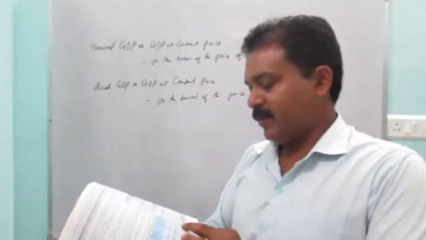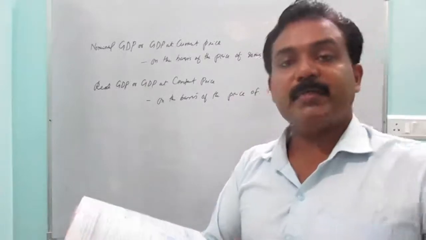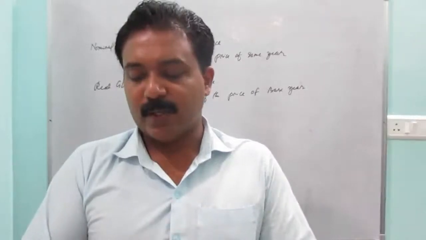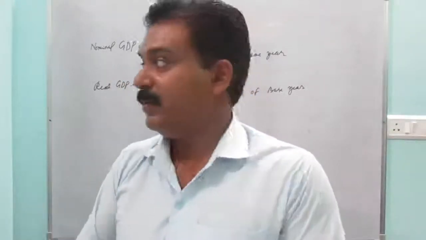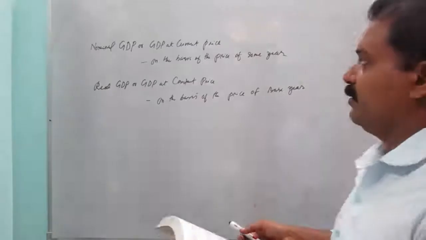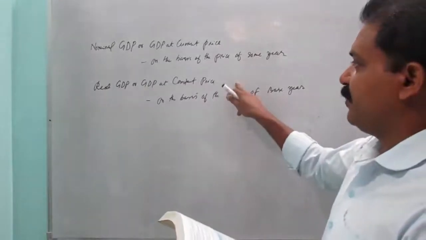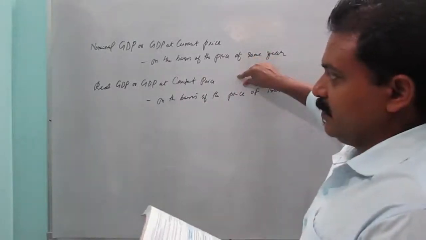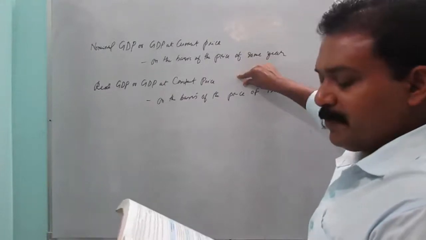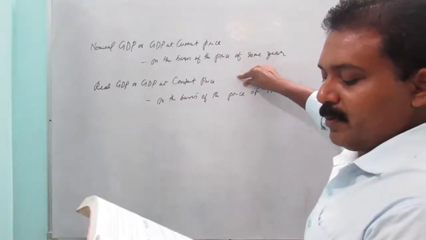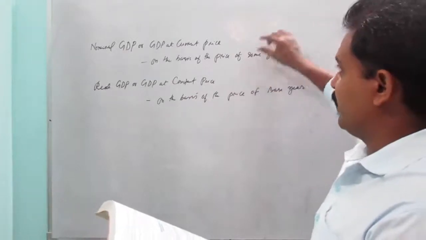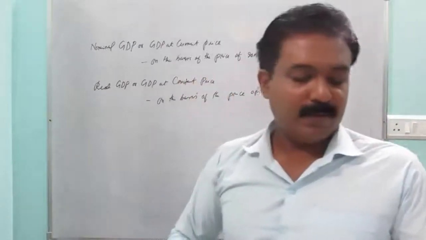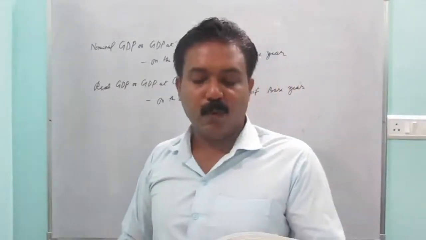When will real GDP be more than nominal GDP? When the price level of the base year is more than the price level of the current year. The price of the base year must be higher in order to make real GDP more.